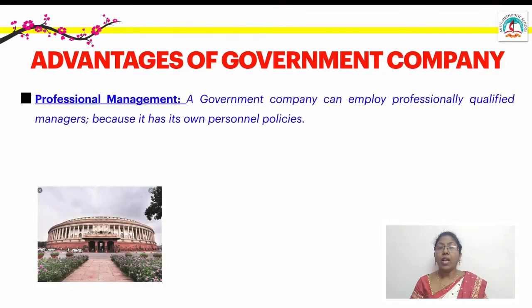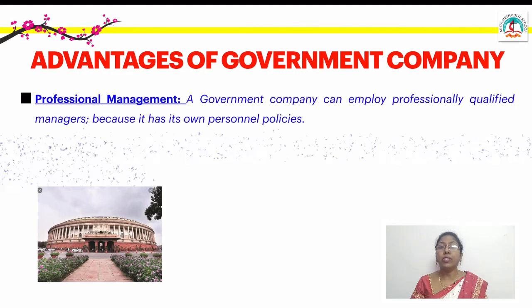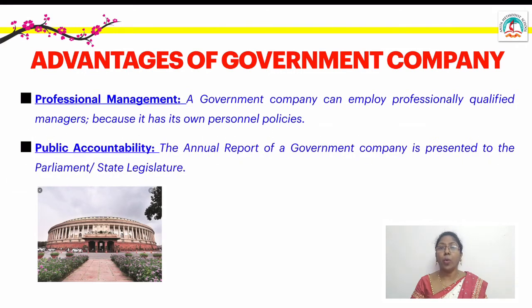Professional management. A government company can appoint professional or qualified managers because they have to frame their policies. So professionals are employed in a government company. Public accountability. The annual report of the government company is presented in the parliament or the state legislature. These reports can be discussed and debated whenever it is required. So these are the advantages of a government company.